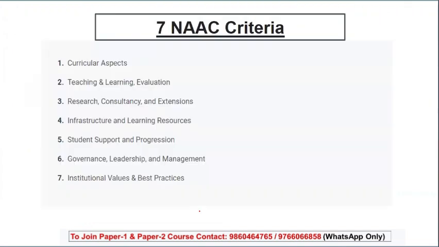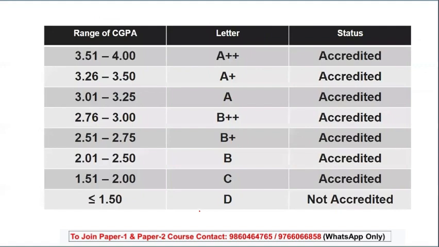Now, what are the criteria? There are 7 criteria of NAAC, which can also be a form of question. Curricular aspects, teaching learning and evaluation, research, consultancy and extension, infrastructure and learning resources, student support and progression, governance, leadership and management, institutional values and best practices.